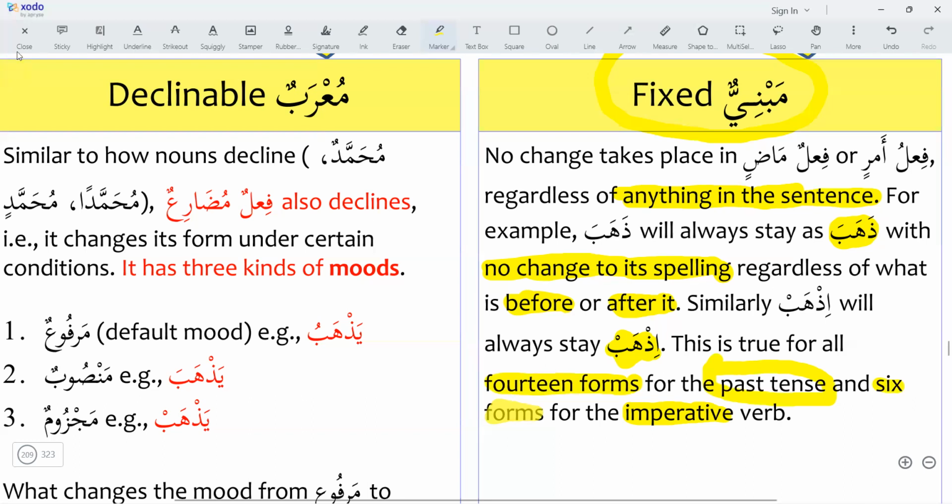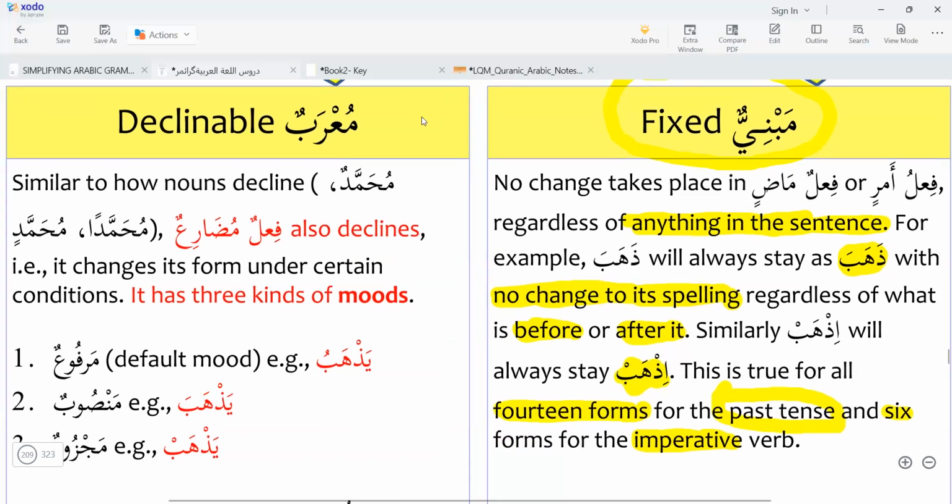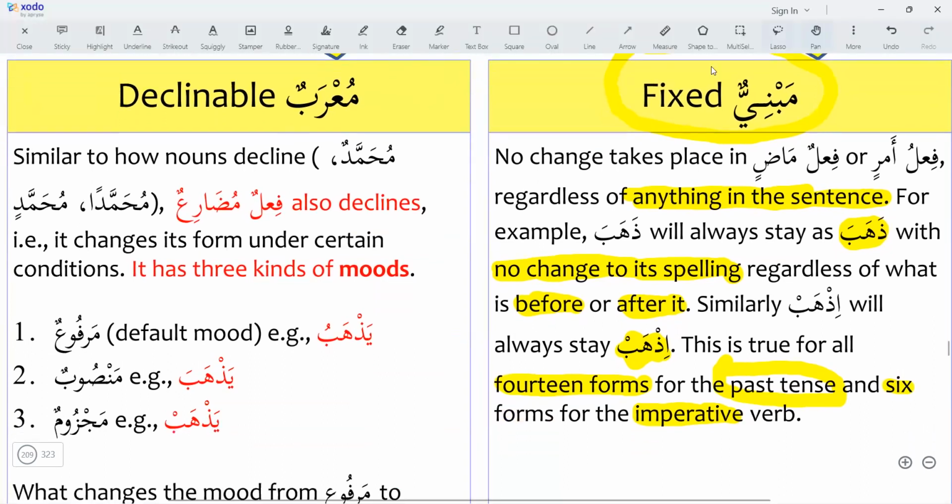Now we will learn about the fi'l mudari. What is the difference between fi'l madi and fi'l mudari? We have learned in the first book about the noun, ism, that nouns are declinable. They are marfu', they are mansub, and they are majroor. We have already learned this in the first book. Muhammadun is in the nominative case, marfu'un.